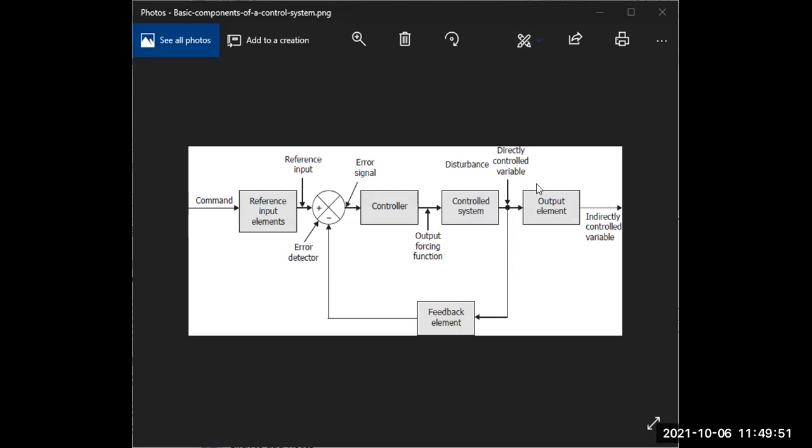Sir, why are directly controlled variables added in the signals? Yes, directly controlled variable. That means you have to attach some kind of software devices, that means a PLC. All of you know PLC, that is the programmable logic controller. In this programmable logic controller, you have to give a program. That means this process is continuing. Another timing is present; you have to give the timing setup. So this is basically a directly controlled variable, which is controlled directly by a PLC, the programmable logic controller.